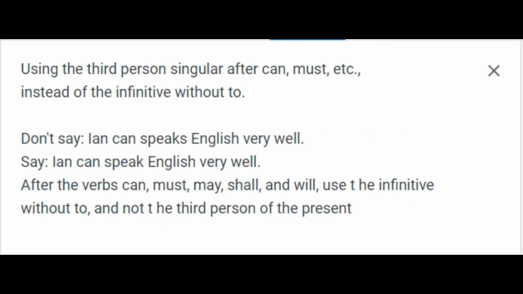Using the third person singular after can, must, etc. instead of the infinitive without to. Don't say, Ian can speaks English very well. Say, Ian can speak English very well. After the verbs can, must, may, shall, and will, use the infinitive without to, and not the third person of the present.